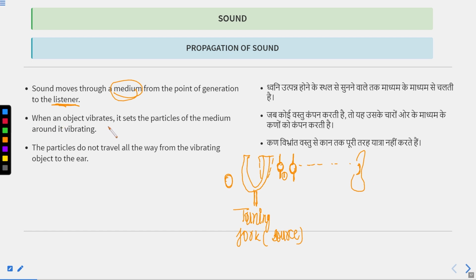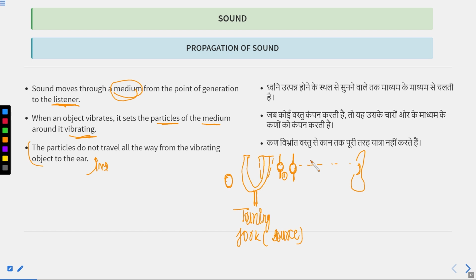When an object vibrates, it sets the particles of the medium around it vibrating. When this tuning fork or my vocal cord is vibrating, it sets the particles around it vibrating. Remember one thing, this is the most important line: particles do not travel. Particles do not take our energy and travel and go inside another person's ear and cause the sensation. Particles never travel. Only the vibration travels from one particle to another particle and reaches our ear.